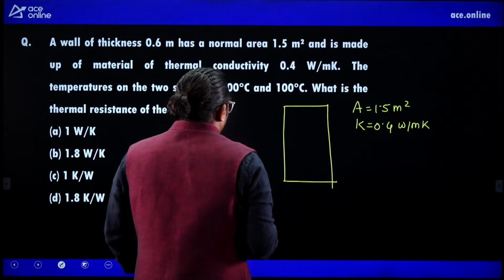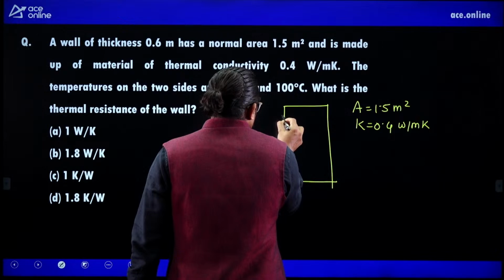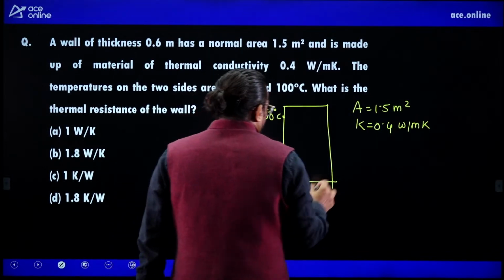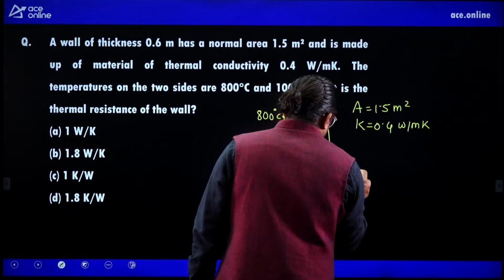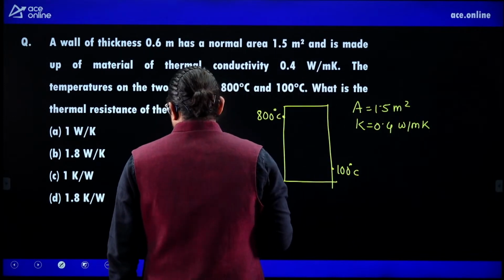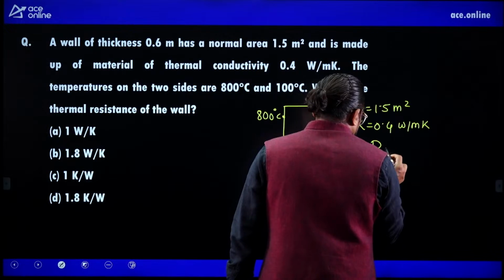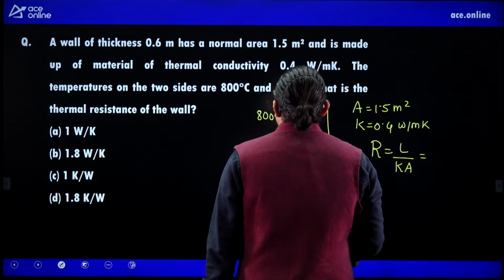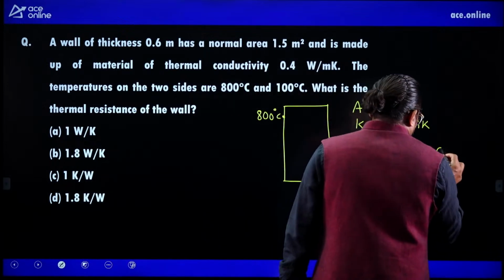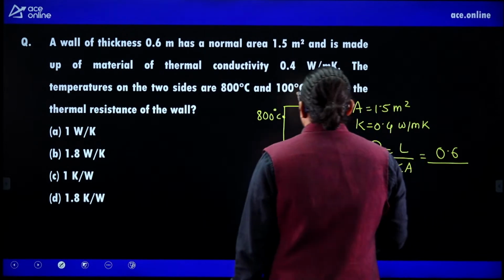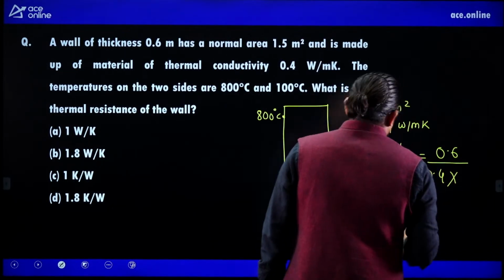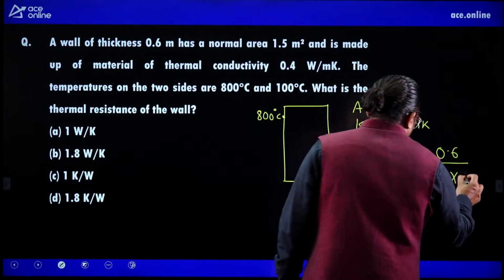The temperature on the two sides is 800 degrees Celsius and 100 degrees Celsius. What is the thermal resistance of the wall? It is L by Ka. So L by Ka is 0.6 by K, thermal conductivity 0.4, area 1.5.